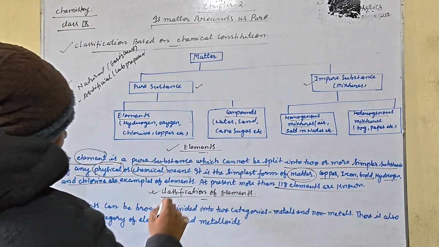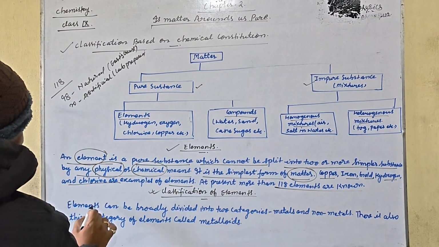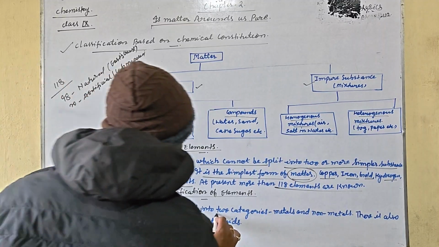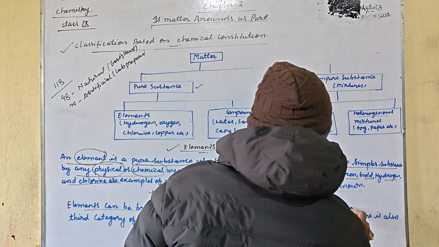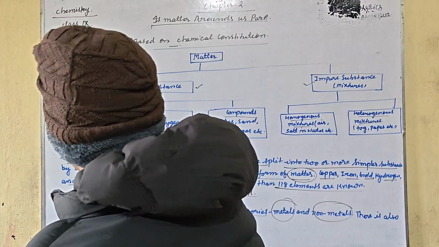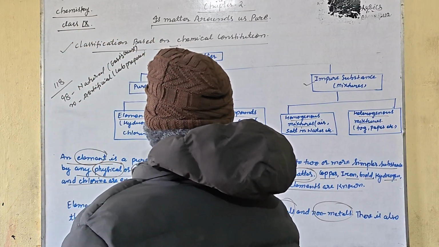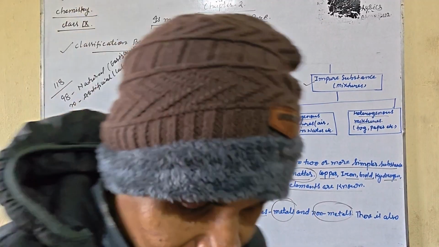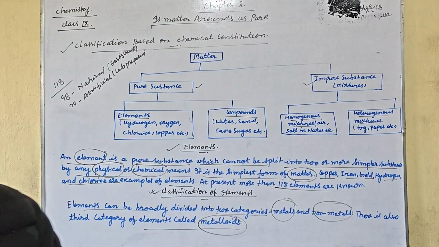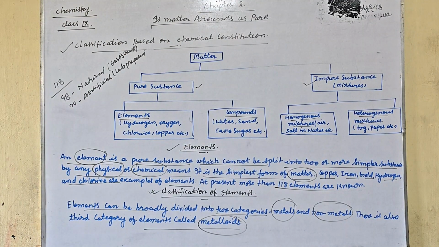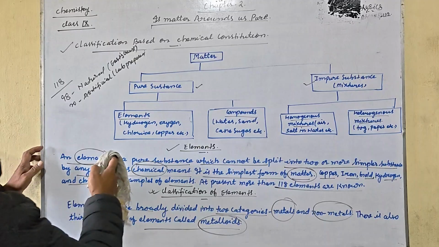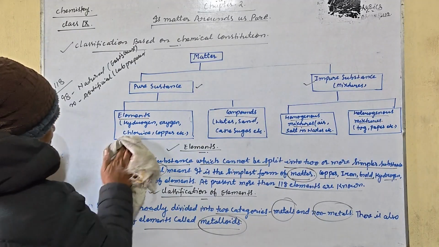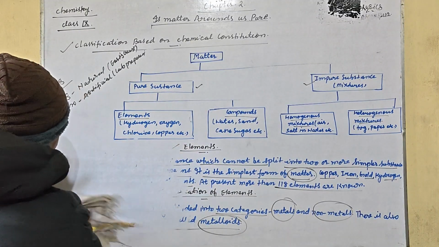The second topic is the classification of elements. Elements can be broadly divided into two categories: metals and non-metals, and there is also a category of elements called metalloids. So my dear students, these are the things. Let us understand the next topic, metals and non-metals. What are metals and what are non-metals? Today we are going to read about metals, non-metals and metalloids.